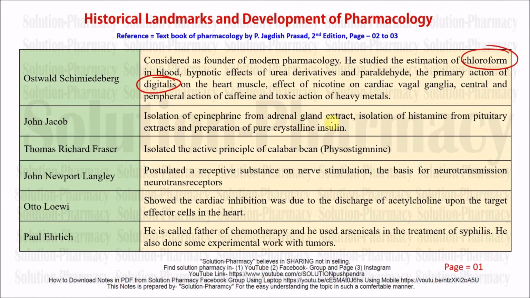That is applicable for the neurotransmitter only, and the neurotransmitter gets attached or binds to the neuroreceptors. That is called neuroreceptor-neurotransmitter combination or collaboration. Next one is Otto Loewi.